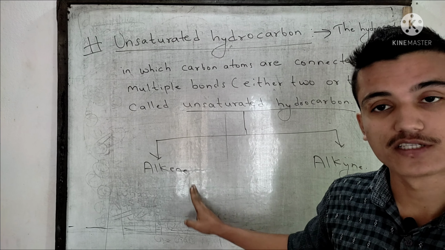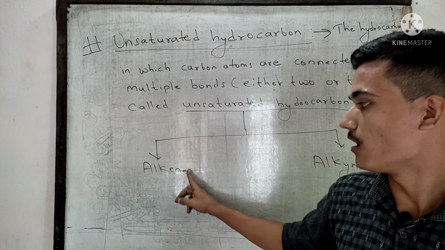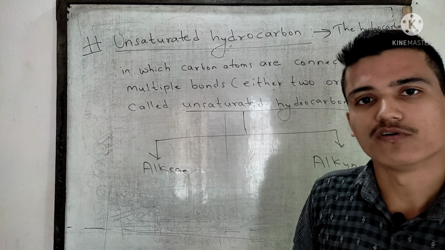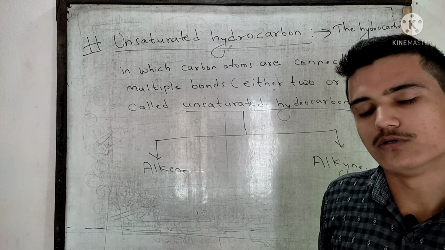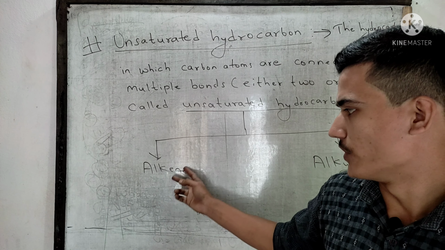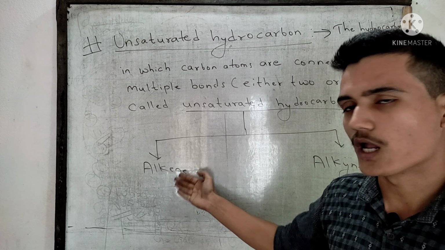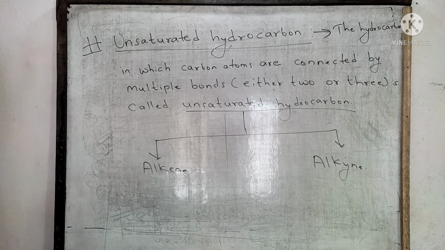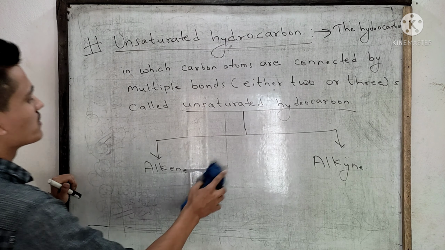Okay, it is not necessary that all carbon atoms are bonded by double bond. If 2 carbon atoms are bonded by double bond, then that hydrocarbon will be alkene. Are you clear? I think you are clear. In alkene, at least 2 carbon atoms are connected by double bond, and in alkyne, at least 2 carbon atoms are connected by triple bond. Now we are going to see alkene at first.